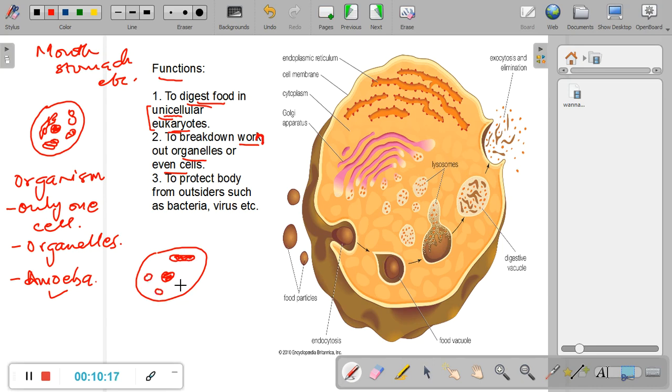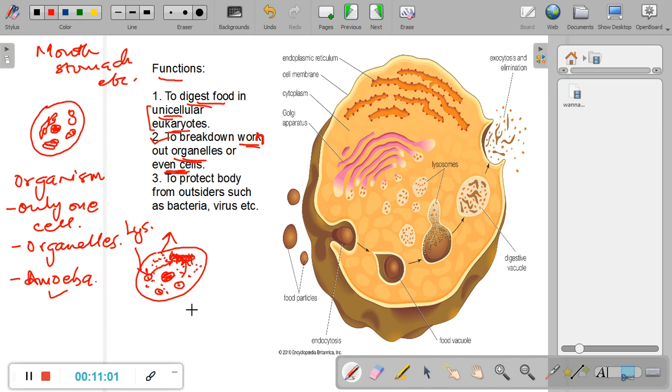Now, there is no use for this mitochondria inside the cell. So what the cell does is that it has its own lysosomes. Now these are the lysosomes, and the cell tells its lysosomes to go and digest this particular mitochondria. So these lysosomes will go and digest this mitochondria. They will break down this mitochondria into smaller, tiny fragments, which can then be utilized by the cell, or if they are not useful for the cell, they can be thrown out of the cell. So this is the second function of the lysosome, to break down worn out organelles or even cells.